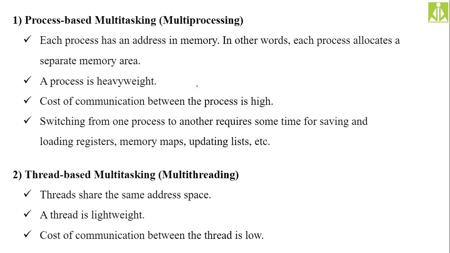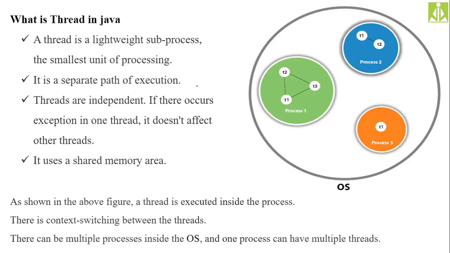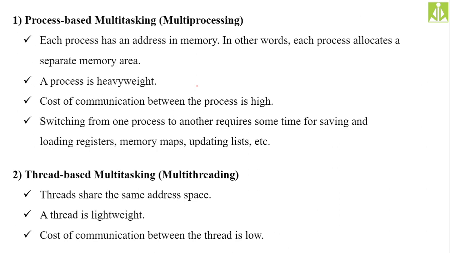Remember that thing. But if you do the same thing with threads, threads share the same address space, threads are lightweight, and the cost of communication between threads is low. So multi-threading is efficient when compared to multi-processing. These are some of the reasons why multi-threading has to be chosen over multi-processing. These are a few important reasons.